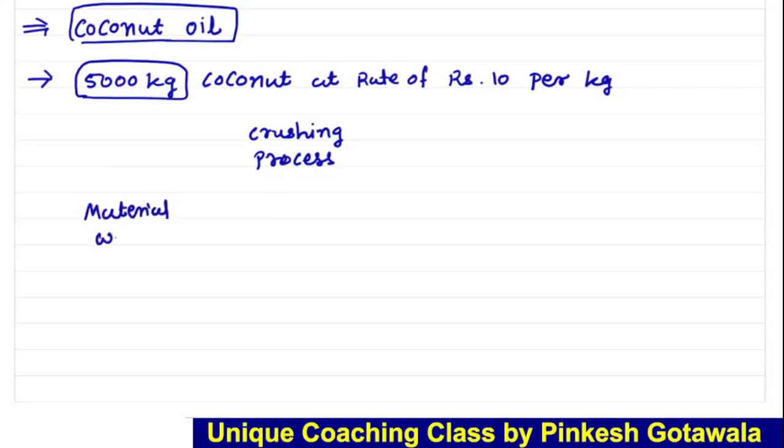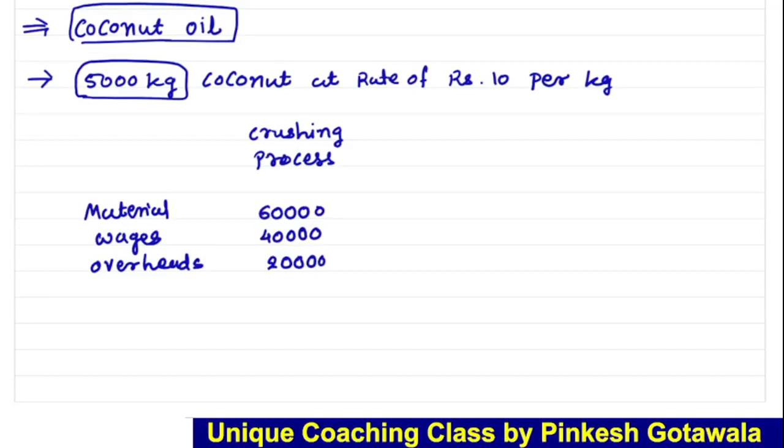Material, wages and overheads: 60, 40 and 20. Now let's prepare its account. Okay, so how should we give effect? First of all we have to prepare the crushing process account. Let's give it the name process 1.